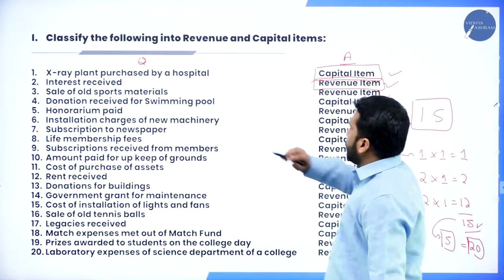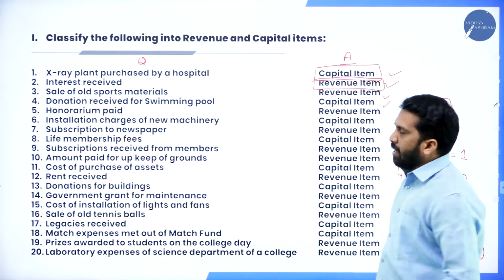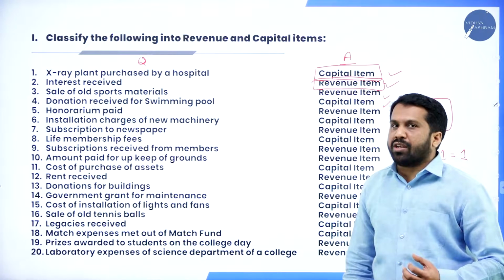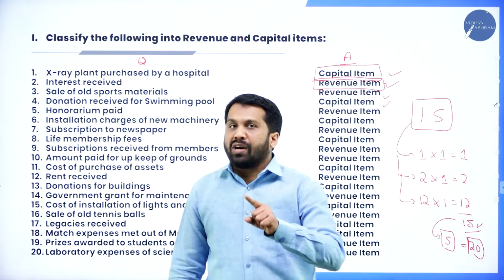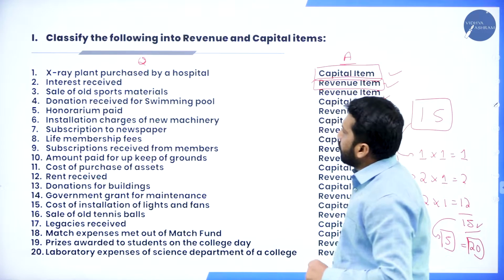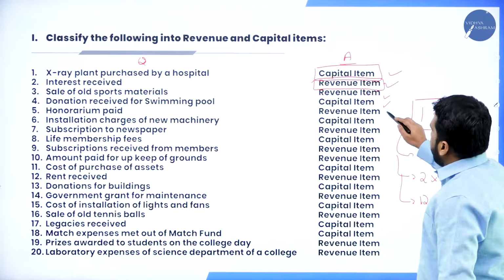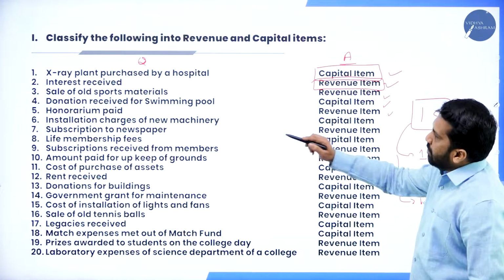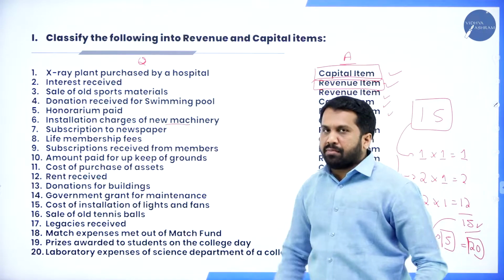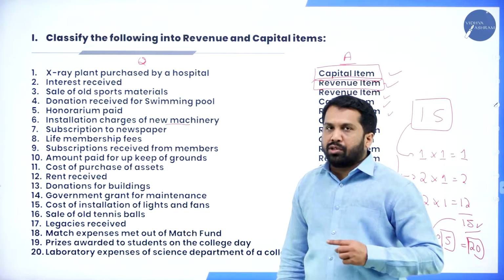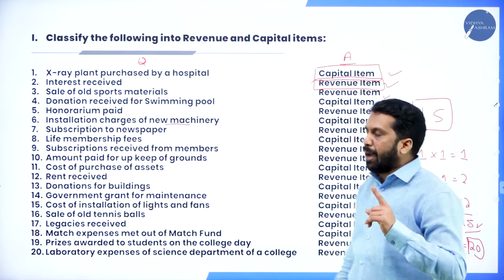Donation received for swimming pool. Capital. Every month you cannot collect donation. At the time of construction of the swimming pool, you collect donation once in a lifetime. Then honorarium paid. Revenue. Next, installation charges of machinery. Every day you install machinery? Every month you install machinery? No, it is capital.